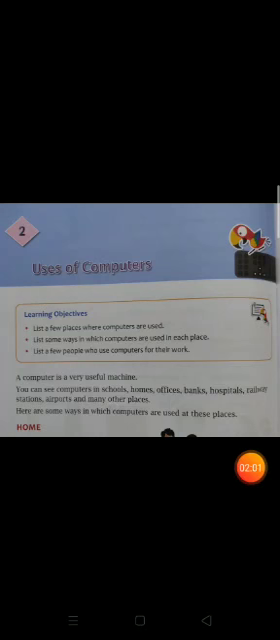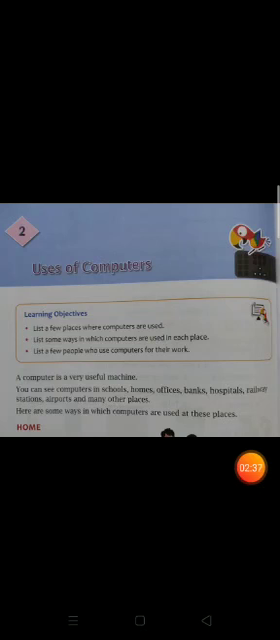Third, list a few people who use computers for their work. Now again recall, you have seen computers at your home. At home, which people use computers? First of all, you use computer for playing games. Then your parents, who must be using computer for doing their office work. Then we talk about school. At school, you must have seen your teacher using the computer for teaching. And thirdly, at shops or restaurants, you have seen the person using computer for making bills.